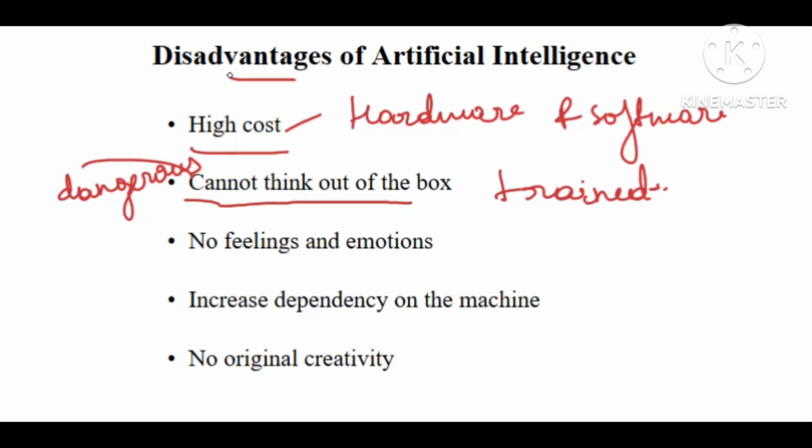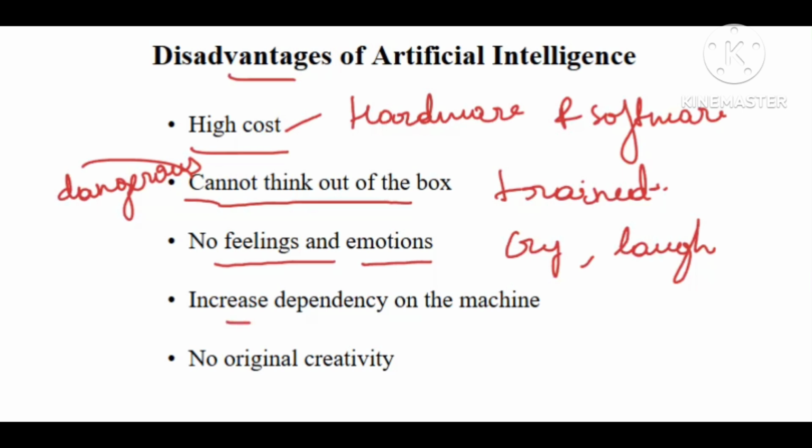And as I mentioned, it has no feelings and emotions. We humans have feelings and emotions. Sometimes we cry, we laugh, we are different based on the situations. We can also use the word mood, right? That is there, but that kind of feature is not enhanced in an AI machine. So that is one of the drawbacks we have.